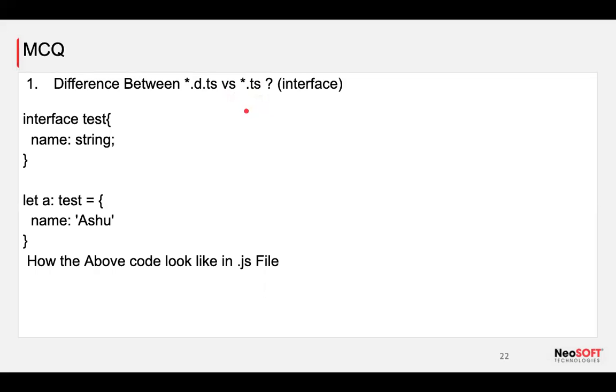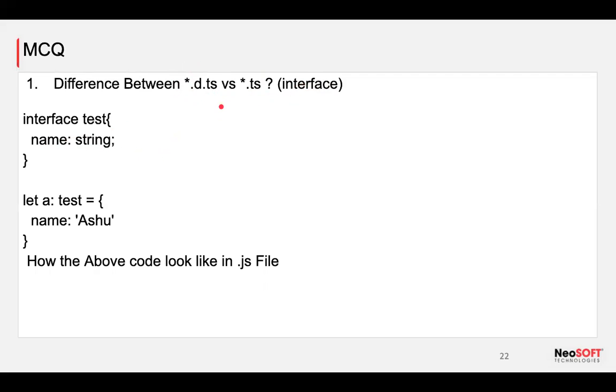Those are going to be stored in our d.ts files. An example is our interfaces. Interfaces are not understood and decoded by the transpiler, so it stores these interfaces in our d.ts file.